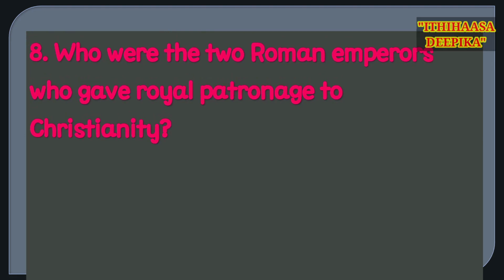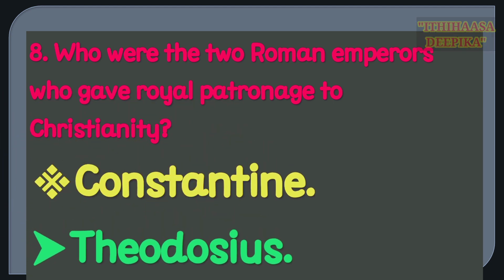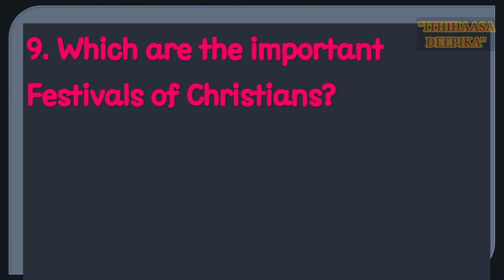Question number 8. Who were the two Roman emperors who gave royal patronage to Christianity? Constantine and Theodosius were the two Roman emperors who gave royal patronage to Christianity.